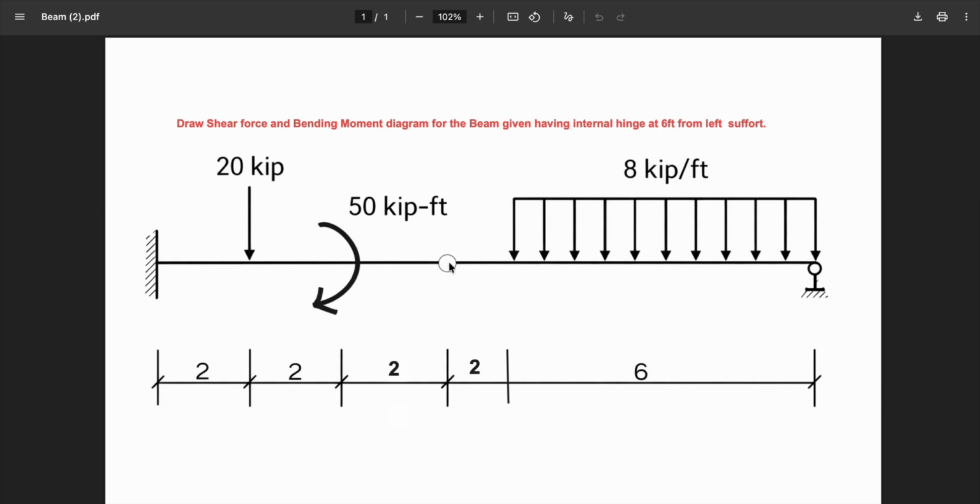The beam carries a 20 kip point load, which is this one. It also carries a 50 kip moment, which is at 4 feet from the fixed end. We have a uniformly distributed load of 8 kip per foot, starting from the point at 8 feet all the way to the end.